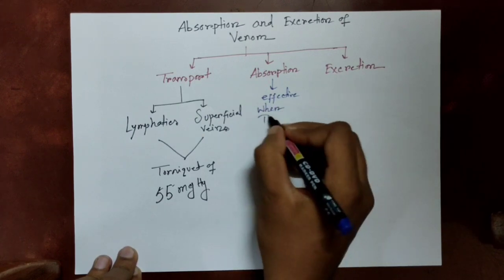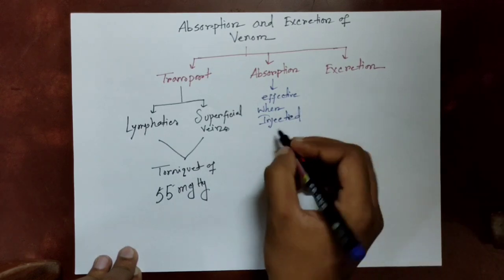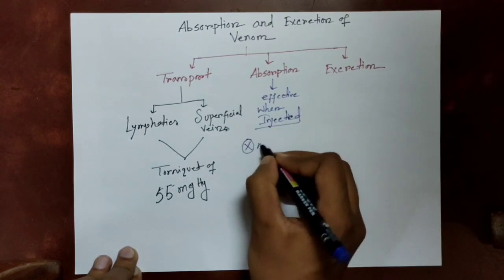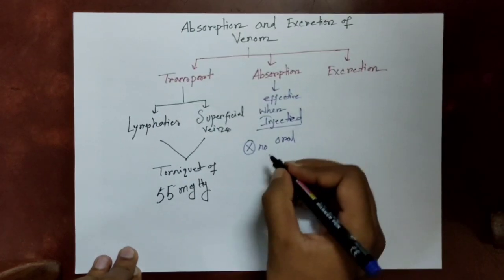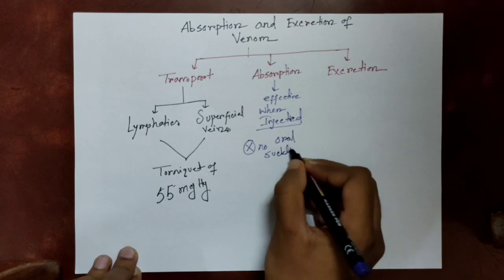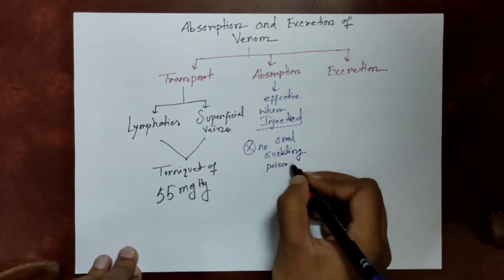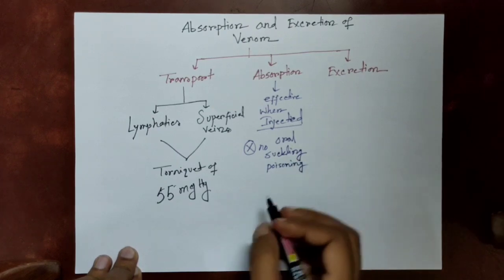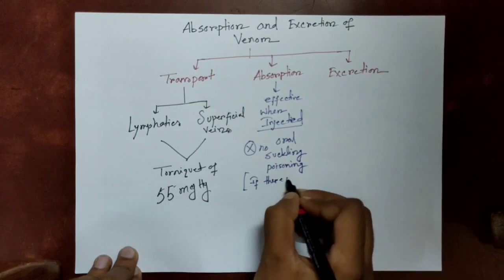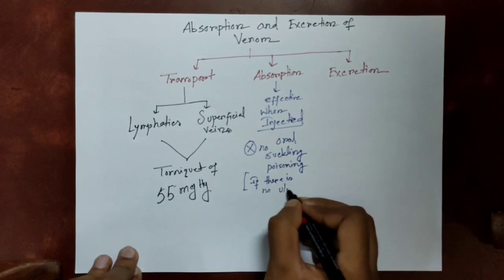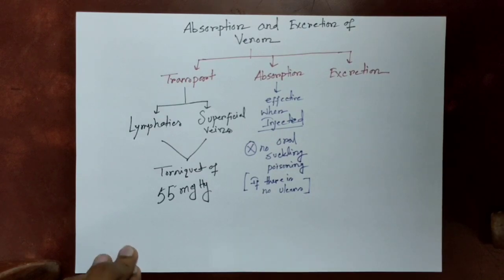Absorption. Venom is poisonous only when injected, harmless when taken by mouth. So when it is injected, it is effective. Oral sucking of venom may not harm the rescuer if he accidentally swallows poison, but if he has an ulcer in the mouth, venom can get absorbed from there and cause harm. So oral sucking is harmless otherwise. The venom is not absorbed through the stomach.